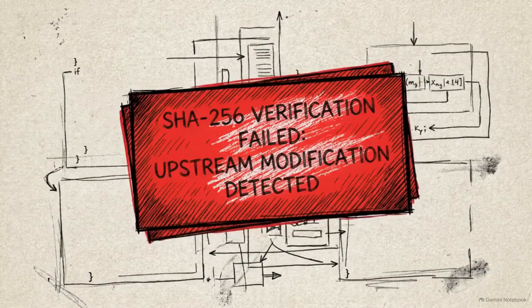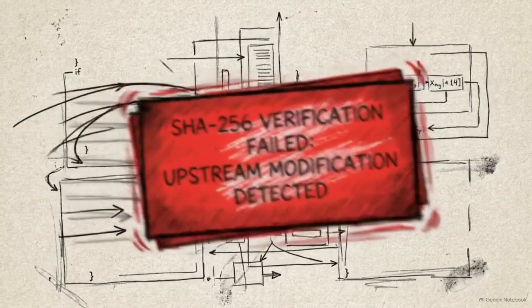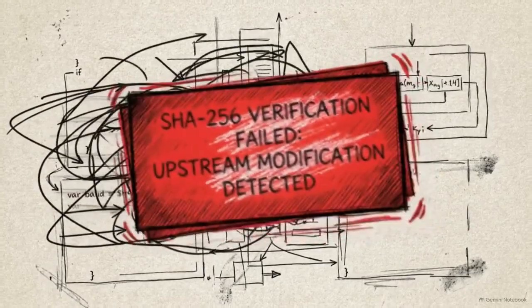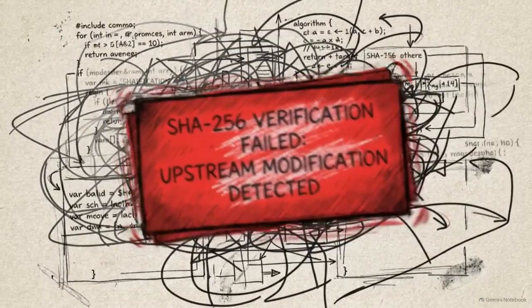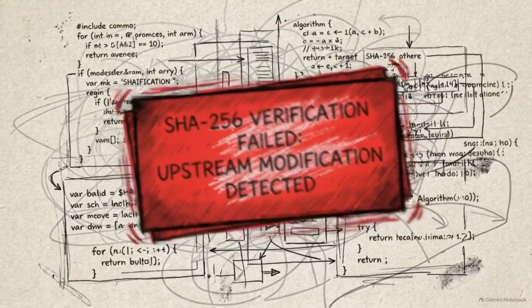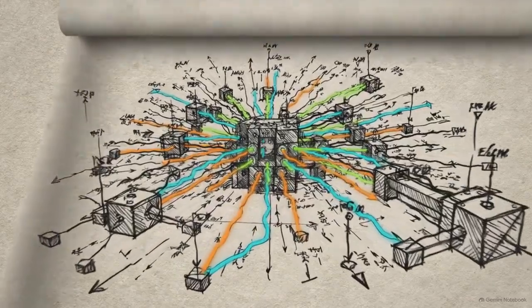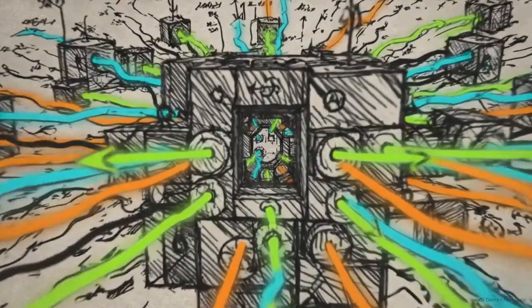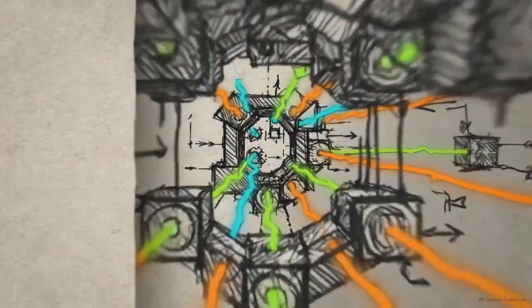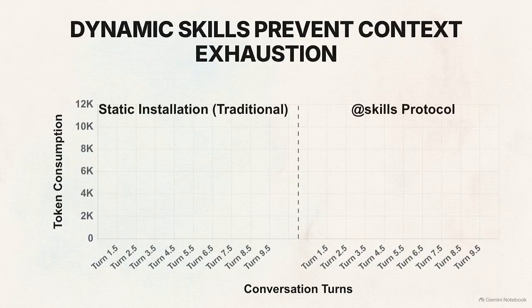If a malicious actor alters a script upstream without publishing a version bump, the SHA-256 verification will fail locally, ensuring absolute tamper-proof execution security. Ultimately, this modular architecture moves the entire field of software engineering away from monolithic installs and toward dynamic, on-demand linking. This split-screen visualization tracks the economic outcomes of the two paradigms over a long-running developer session.